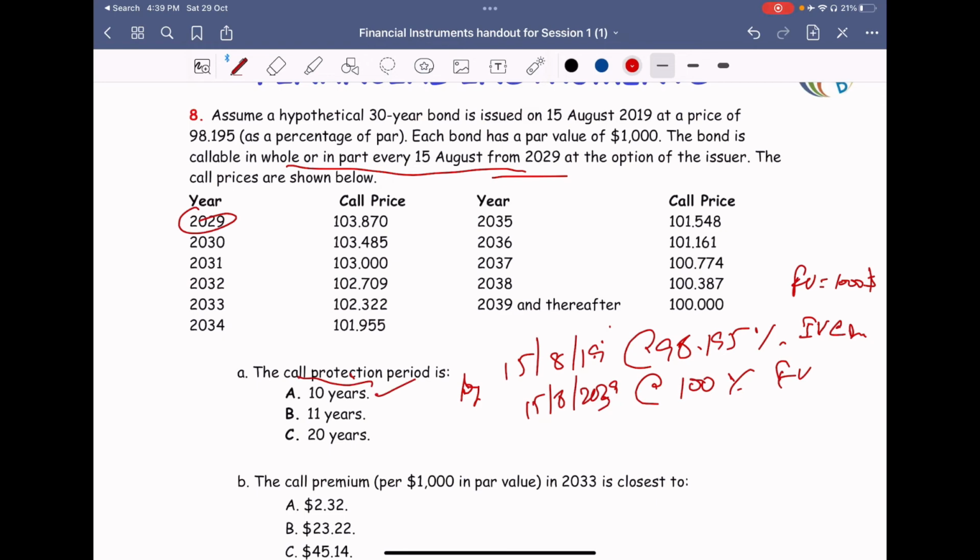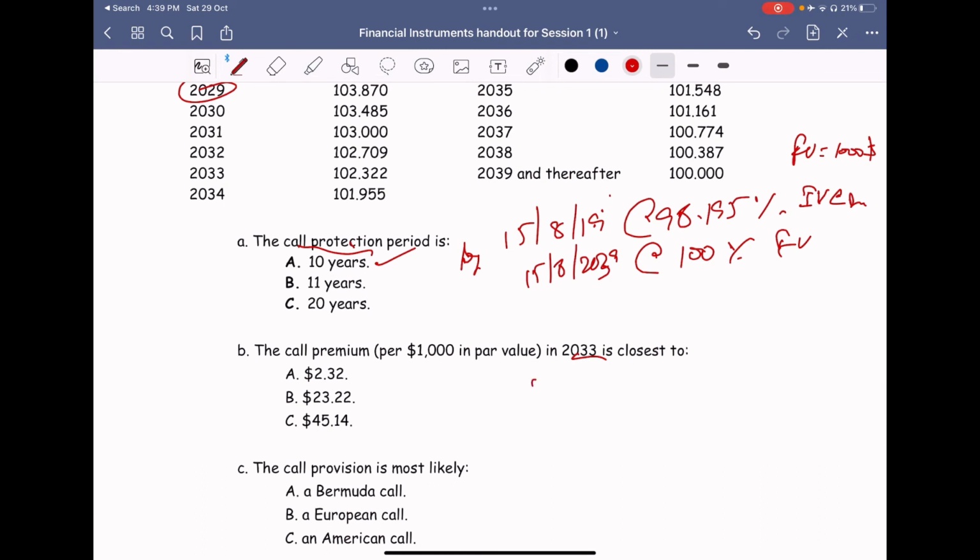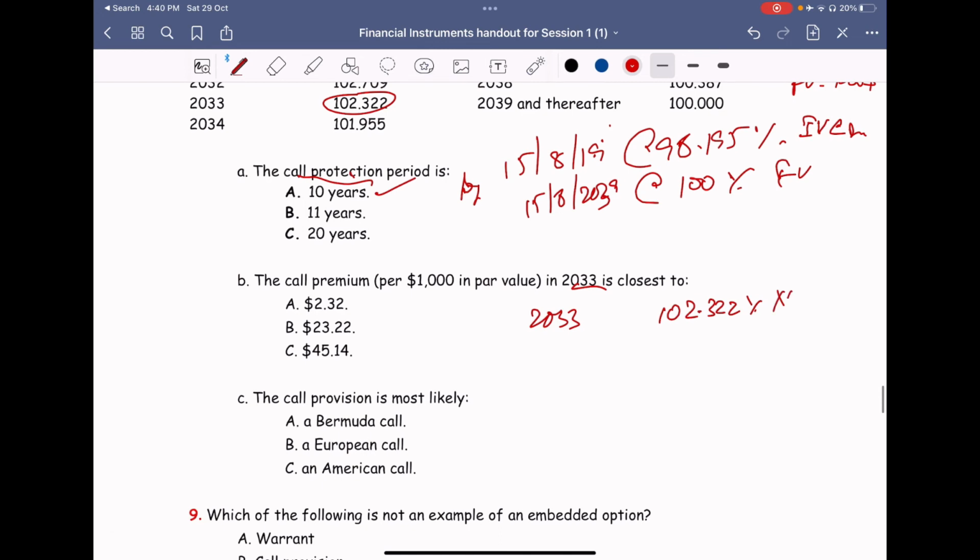The call premium. In 2033, they want to pay 102.322%. So what's your face value? Your face value is $1,000. So it will be $1,023.22 they will be paying. So what is the premium? What's the actual face value?